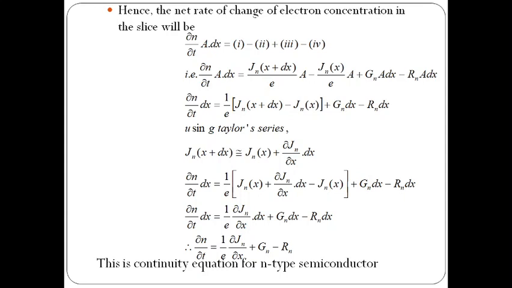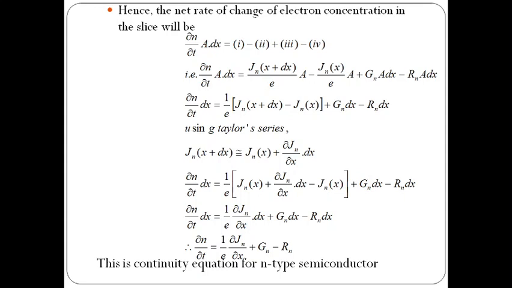So from that we can write dou n by dou t into dx, by cancelling the area A in all the terms. Dou n by dou t into dx can be written as 1 by e is common. Now it is Jn of x plus dx minus Jn of x, plus Gn into dx minus Rn into dx. Using the Taylor series, we can write Jn of x plus dx as Jn of x plus dou Jn by dou x into dx.